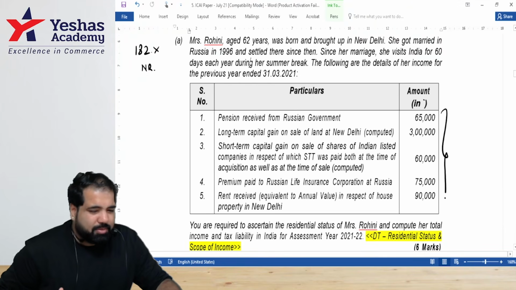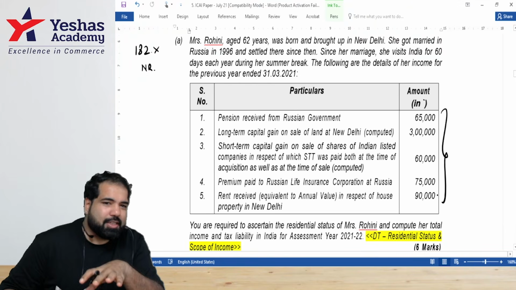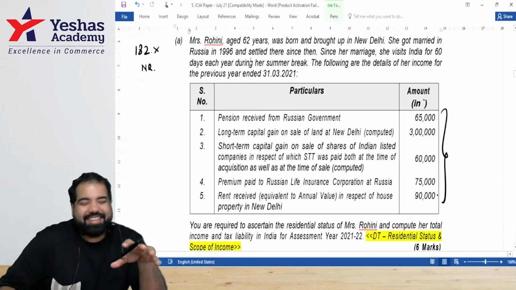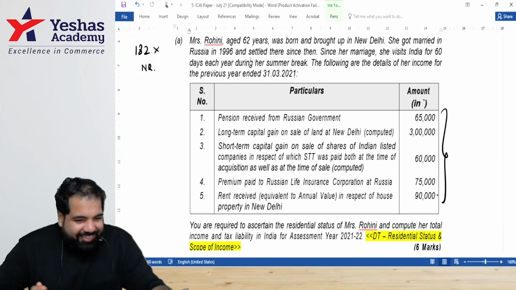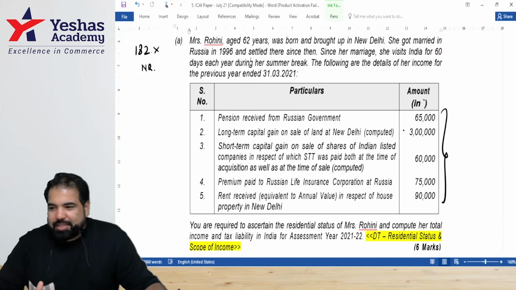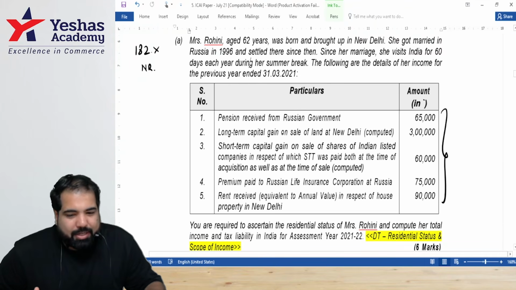And as an NR, can I convert her? But if you see her incomes, guys, very low incomes, guys. Are we interested in such people? No. We want to convert only those people who are rich, guys. So those are the people we're interested in converting. So this is a non-resident, and let's see as a non-resident, which are the income which are taxable, guys.